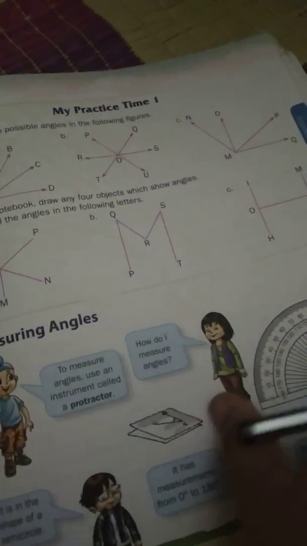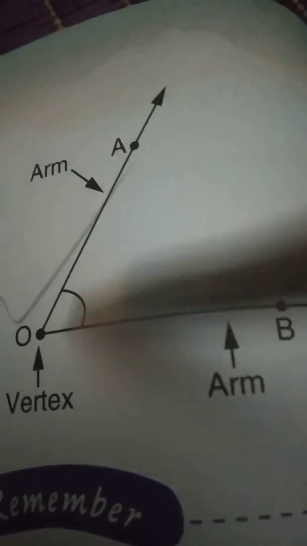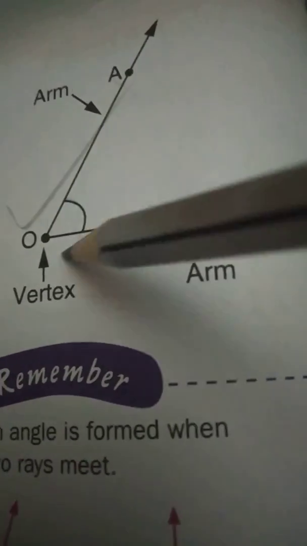Turn the page, children, page number 174. Are you observing this figure? An angle is formed when two rays meet at a point. When two rays meet at a point, the rays are called the arms of the angle. The meeting point of these two rays is called the vertex.